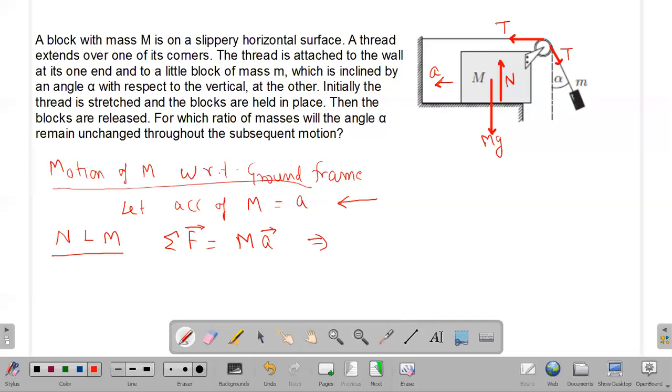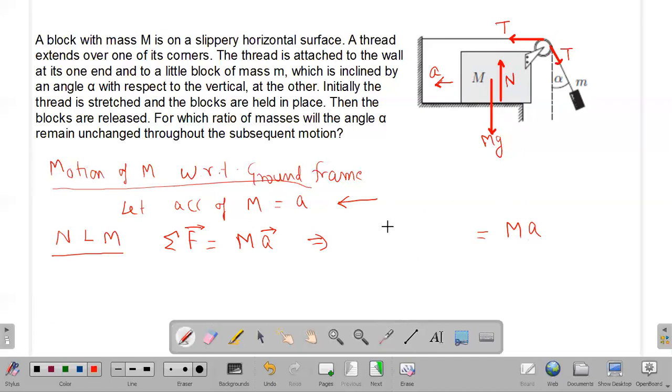So for capital M mass, you need to write down the force which is parallel to the acceleration, small a. For this acceleration small a, there is a force capital T in this direction, and we have a component of T opposite to the acceleration.